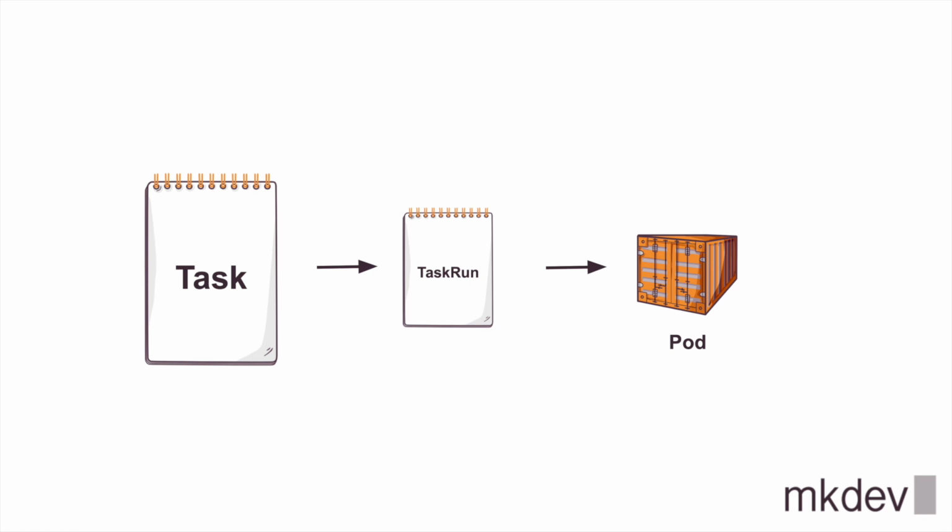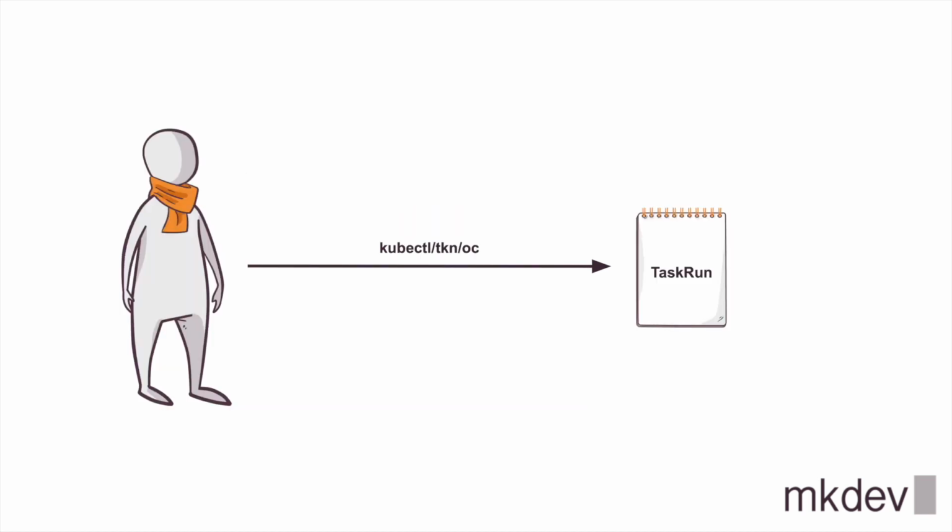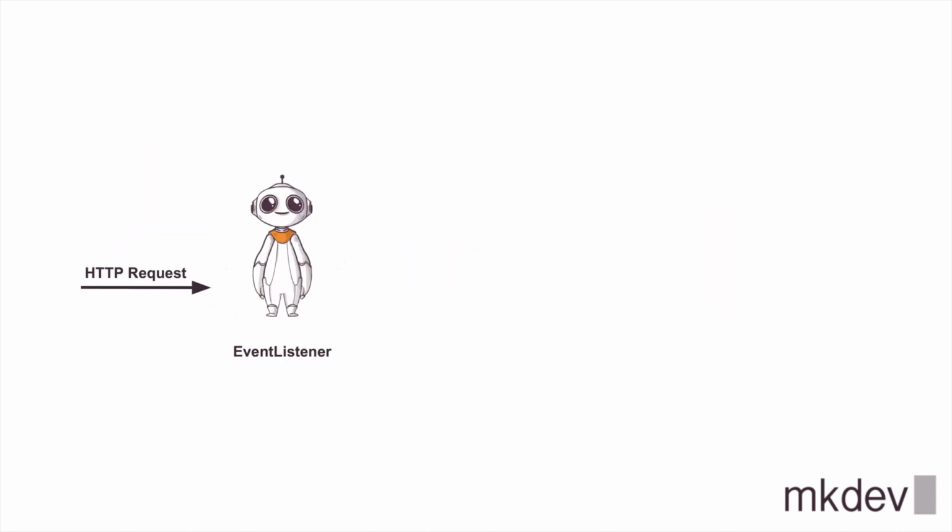So, how do you create new task runs and pipeline runs? One way to do this is to use the Tekton CLI or kubectl. But that, of course, is not ideal, as you need a human to do that. Another way is to use one more object from Tekton, Event Listener.